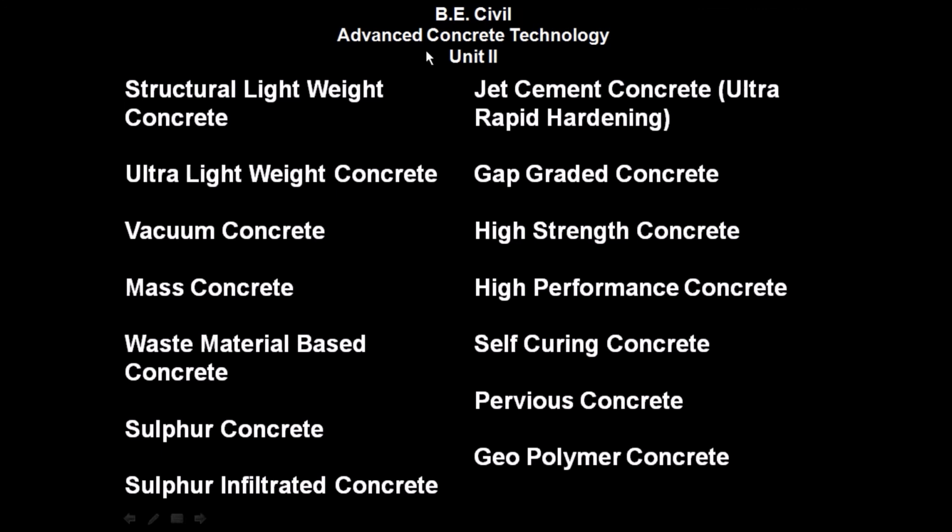So here, unit number 2 includes structural lightweight concrete, ultra lightweight concrete, vacuum concrete, mass concrete, waste material based concrete, sulfur infiltrated concrete, jet cement concrete, that is ultra rapid hardening concrete, gap graded concrete, high strength concrete, high performance concrete, self curing concrete, pervious concrete, and geopolymer concrete. So we have seen structural lightweight concrete, ultra lightweight concrete, and vacuum concrete in this video.